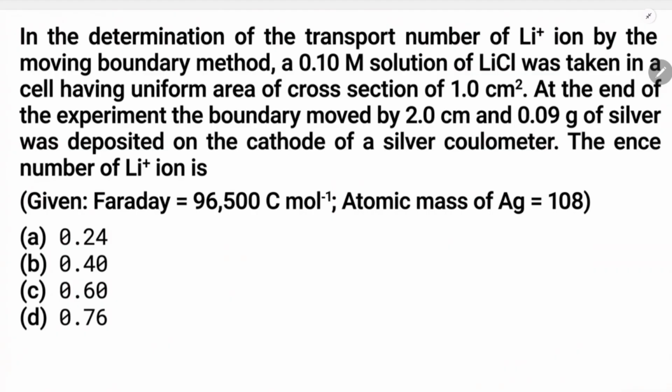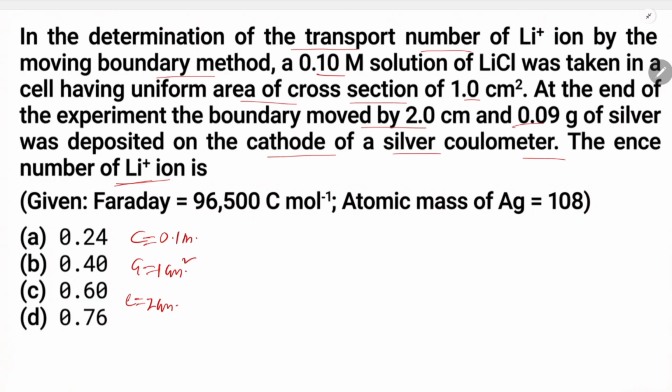Now the next question is the determination of the transport number of lithium by the moving boundary method. The concentration given is 0.1 molar, taken in a cell having uniform cross-sectional area. Area is 1 cm square. At the end of the experiment, the boundary moved by 2 cm, length 2 cm. 0.09 gram of silver is deposited on the cathode. Silver coulometer measures the quantity of charge. You have to determine the transport number of the lithium plus ion.